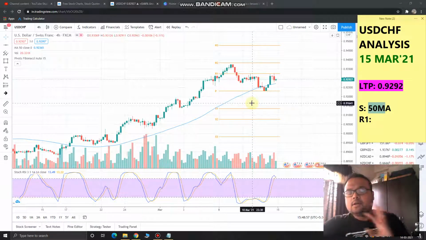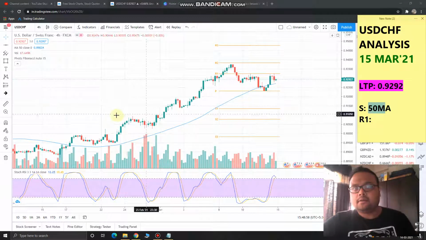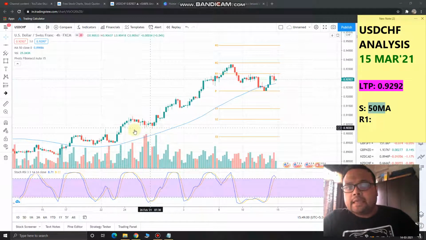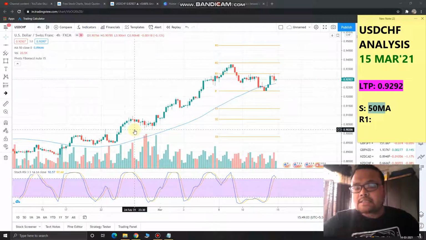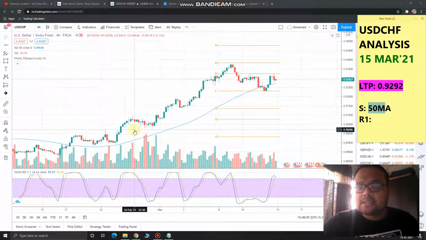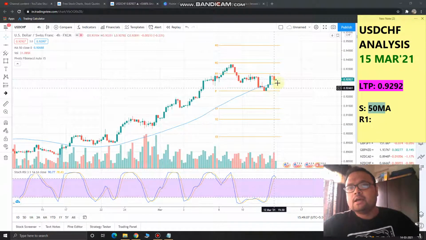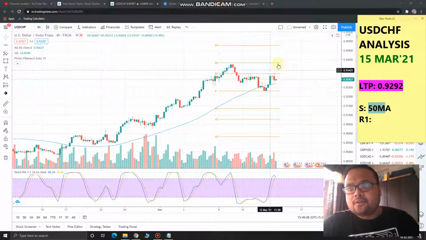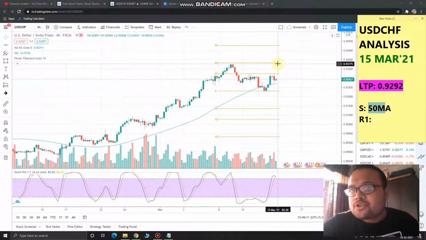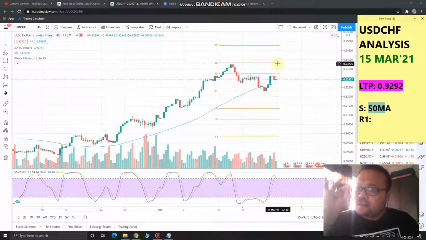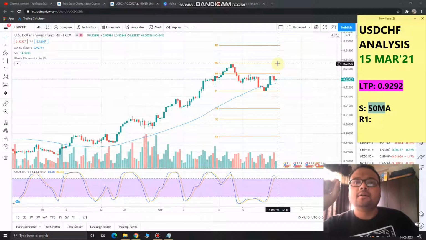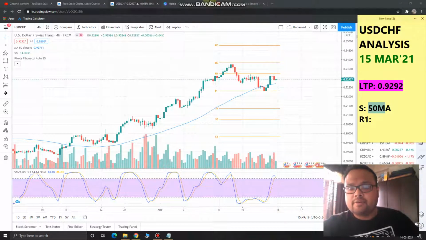If the market is in an uptrend, the area of value is near the support or near the 50 moving average. And right now the market is almost trading at the area of value, near the support. So that's very good news for us.